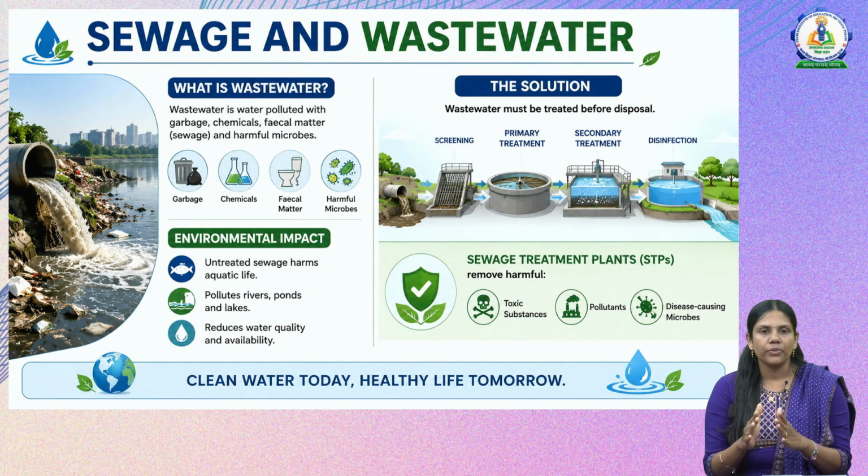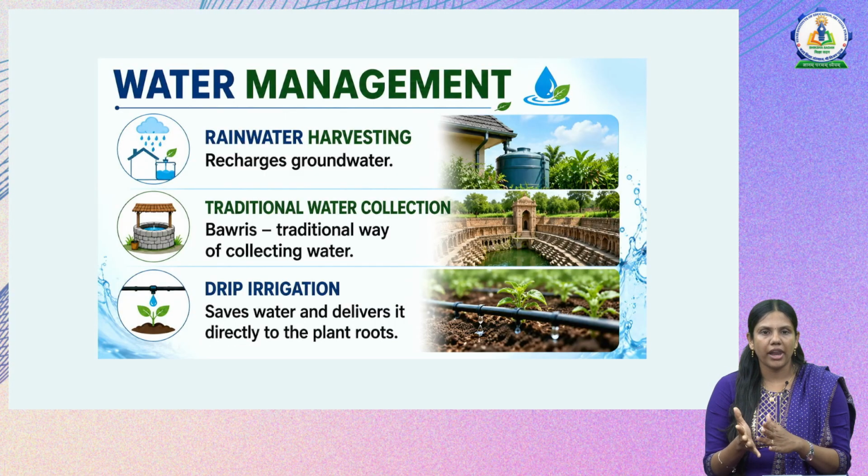This is about the water. Next we have water management. So how will we manage the water? First is rainwater harvesting, because it will recharge the groundwater, and traditional water collection like bawris or wells, a traditional way of collecting water. In northern India and some parts of southern India, we have the step well system where water is collected during the rainy season, which improves the groundwater and can also be used when there is no rain.